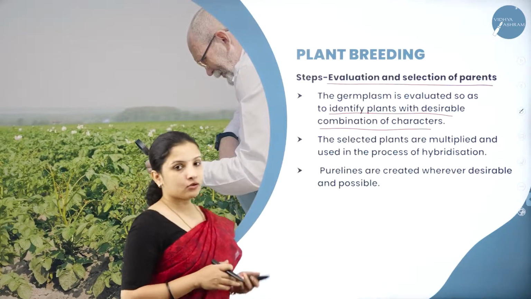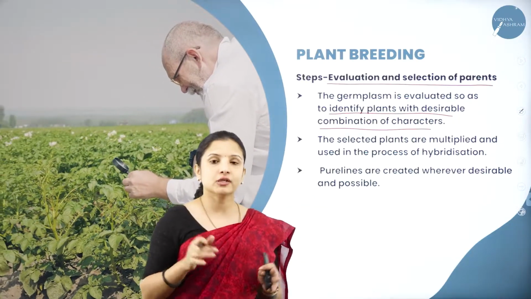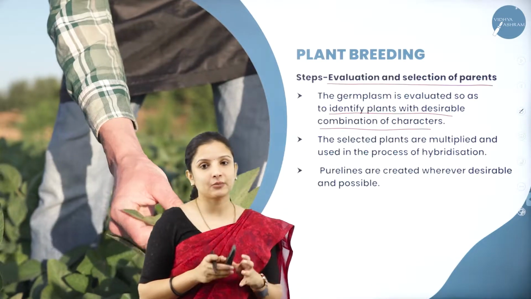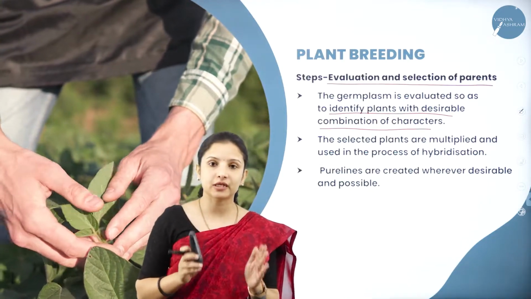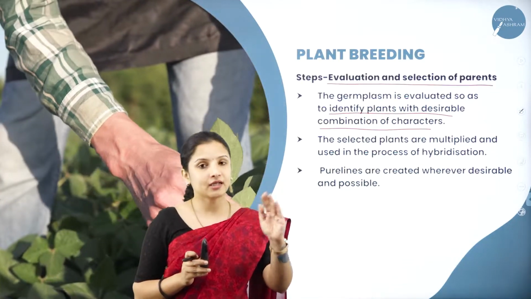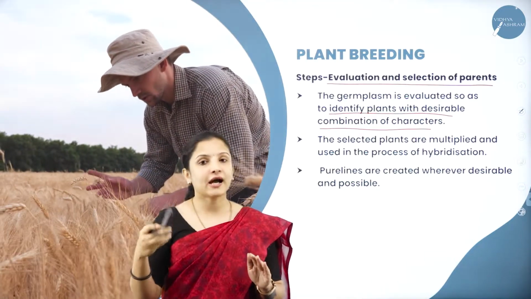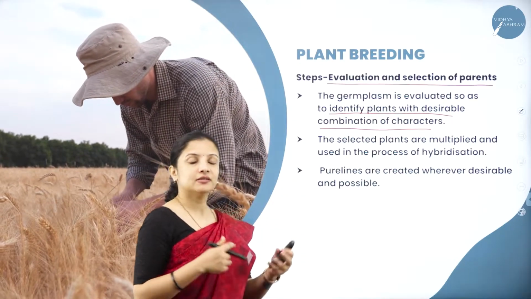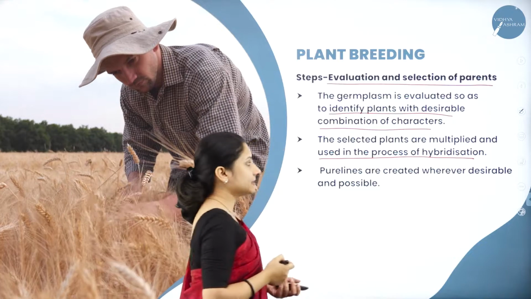So now, when he goes and tells the breeder, I need such a kind of a plant, the breeder will have to search in the germplasm that he has collected. He has to search for such plants having the same trait. Say for example, he's searching in rice variety, or from his germplasm collection of the rice seeds, he needs to search for those rice plants that are dwarf in stature, and one set of rice plant he has to select which produces high yield. So that he will select, and the selected parents will be multiplied. That is, he will start to multiply and it will be used in the process of hybridization later.